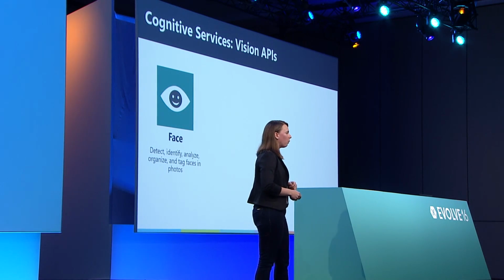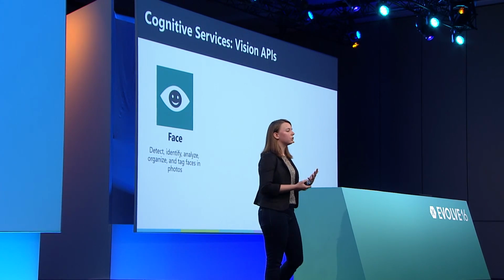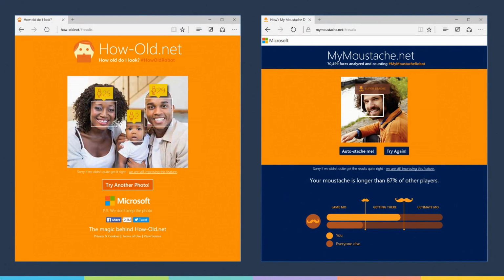And so if we go into actually the APIs, I'm going to start with vision. And the first one I'm going to talk about is face. So face, people generally understand what it is, detecting and recognizing people in images. But we go a little bit further than that. We actually do a lot of feature detection. So we're able to map the different points on your face. We know where your eyes and your nose and your mouth are. But we know other things like age and gender, as well as facial hair. If you're familiar with How Old, that's where we demoed that technology. And My Mustache, where we're actually able to know the differences between sideburns, a mustache, and a beard, and know if it's none, stubble, short, and long. So you can actually get a really good understanding of humans in the content that's coming through your app.